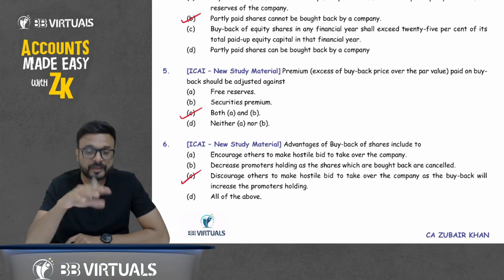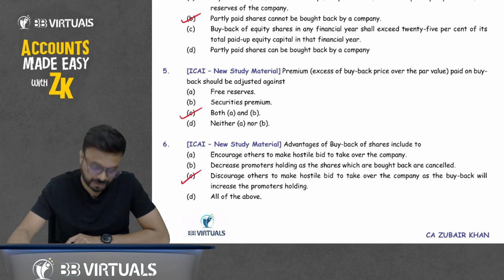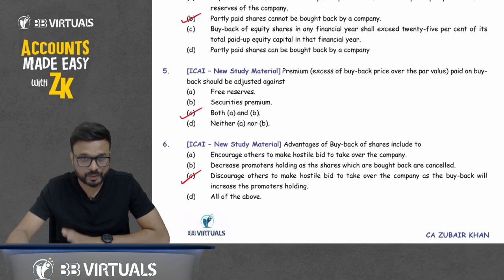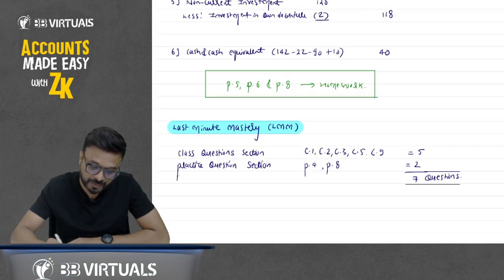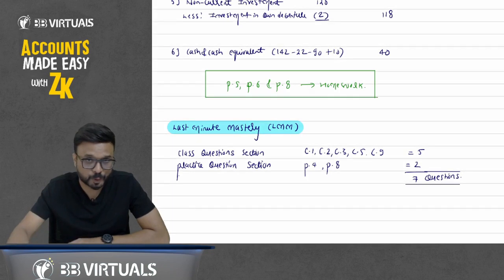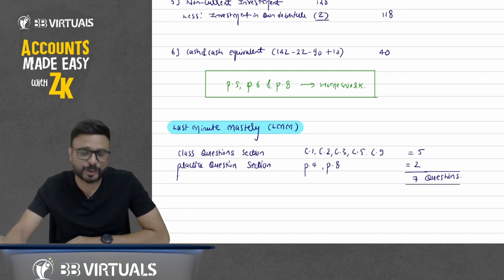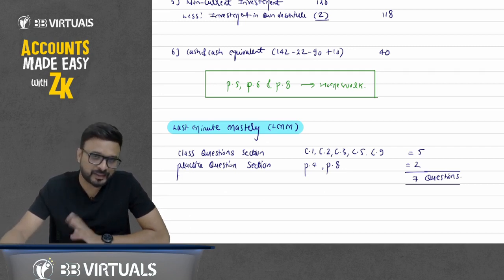So we are done with buyback of shares. Tomorrow we start a new chapter, that is financial statements of company. So just do the homework, and at the time of revision, you just have to solve these 7 questions only. After this, you can take any question from the ICAI study material, mock test papers, RTP, previous examination questions, any question of buyback. You will easily solve those questions.